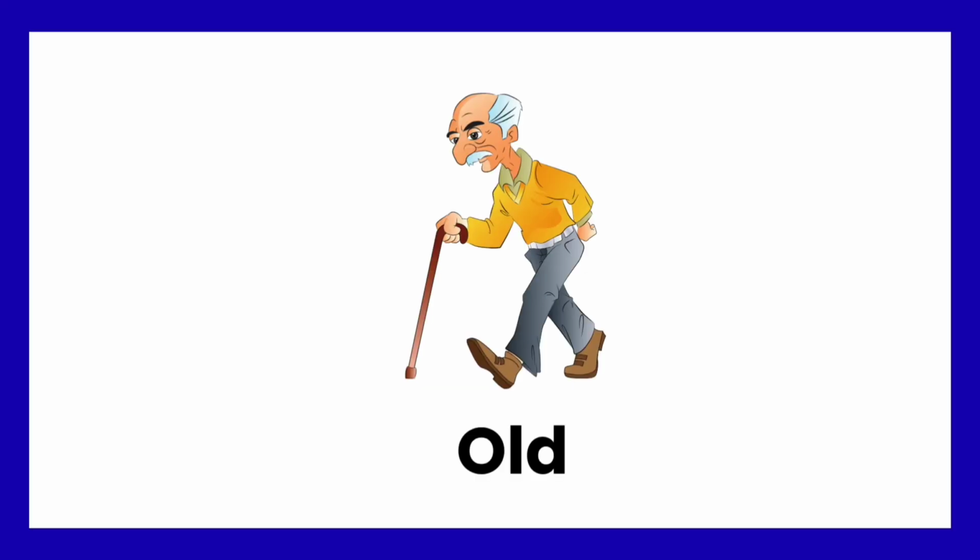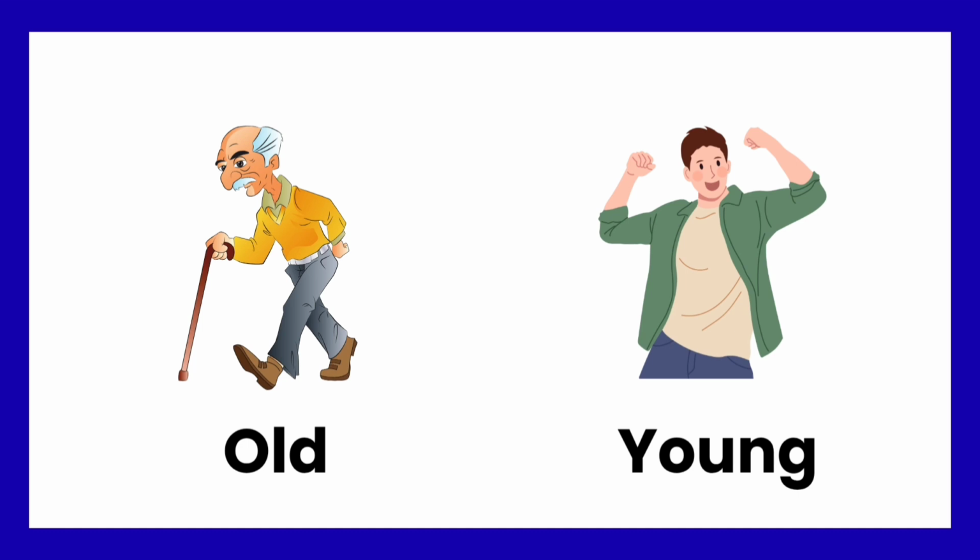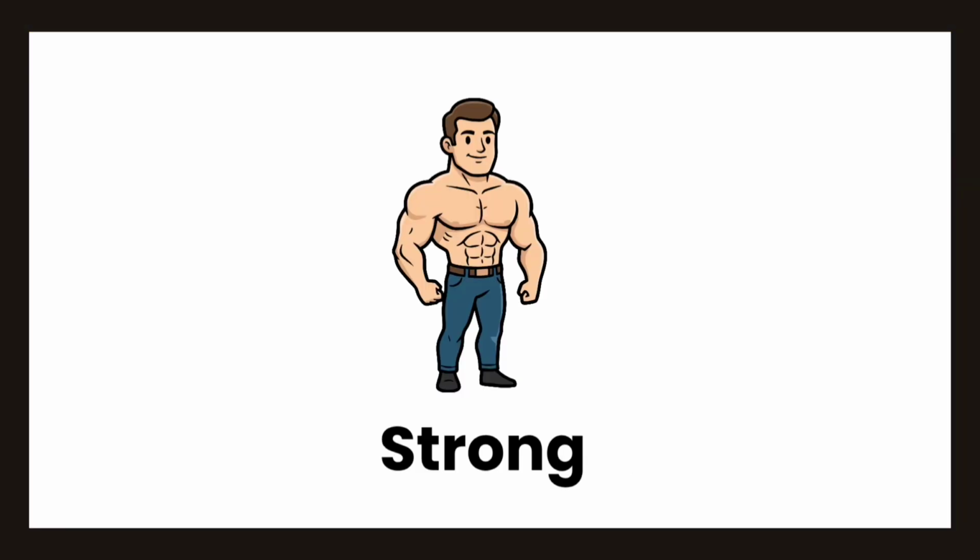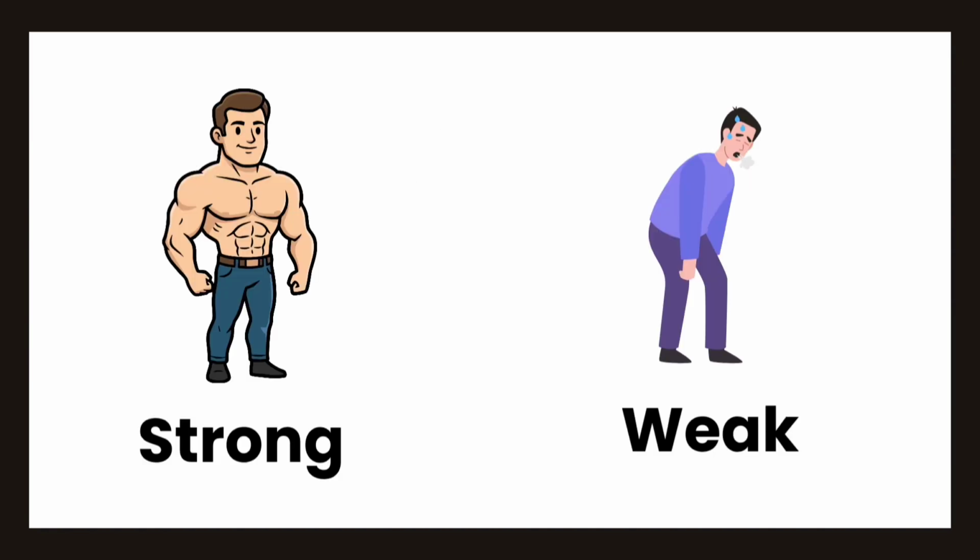Old. What is the opposite of old? Young. Old, young. Strong. What is the opposite of strong? Weak. Strong, weak.